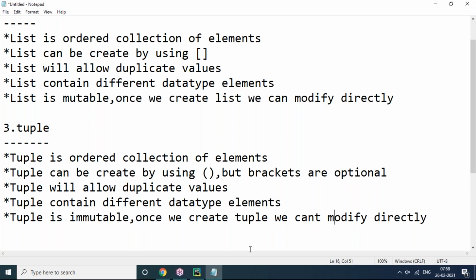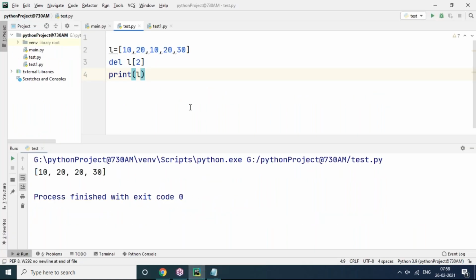Once we create a tuple, we can't modify it directly. Let's see here how tuple creation is possible. Now I'm just taking tuple T for tuple. Any variable you can take, no problem. I'm giving round brackets.